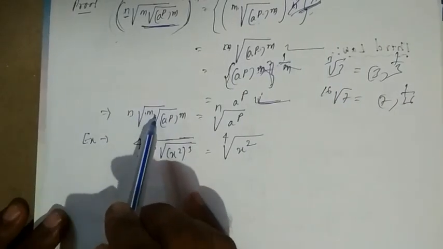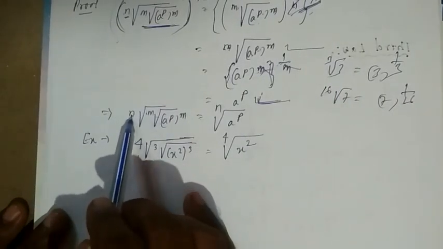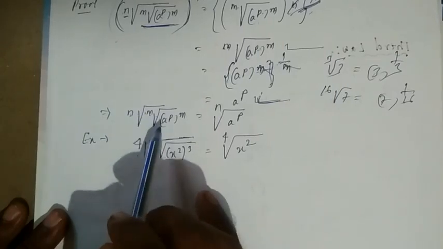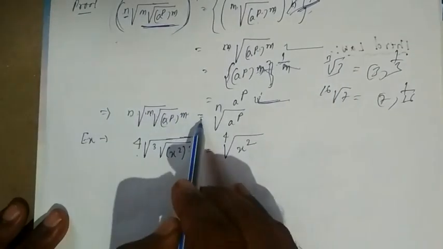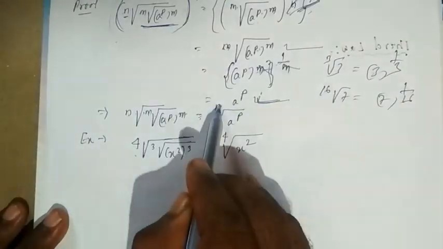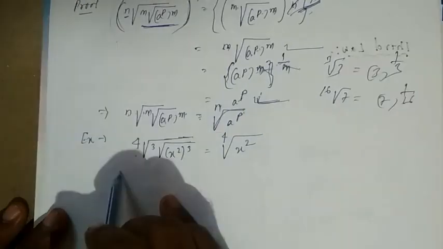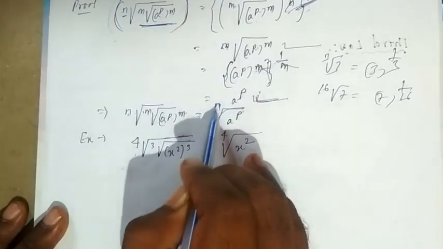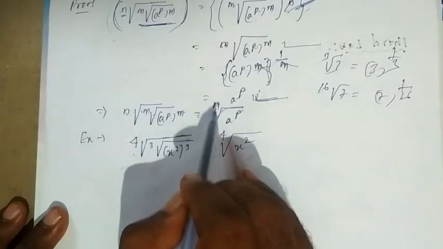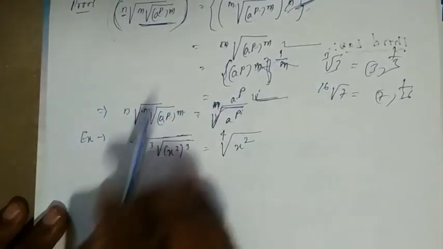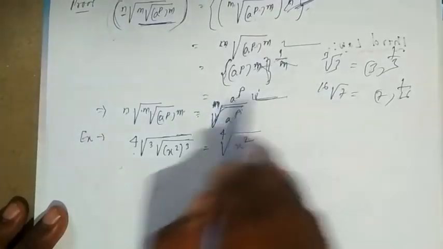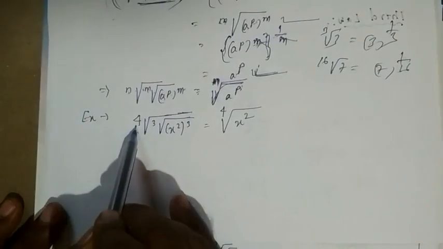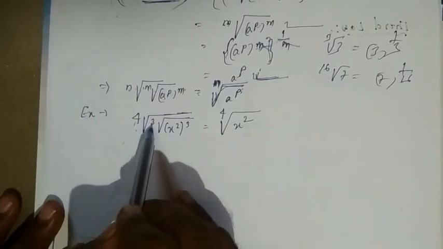Again, this mn you have to send to the other side. So the mnth root of a to the power of p. Remember, listen here: mn is a power, and when you send it to that side it will become a root, in order, as I said. So the mnth root of a to the power of p.